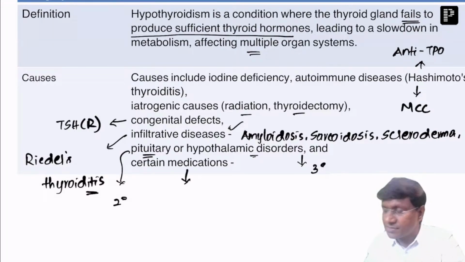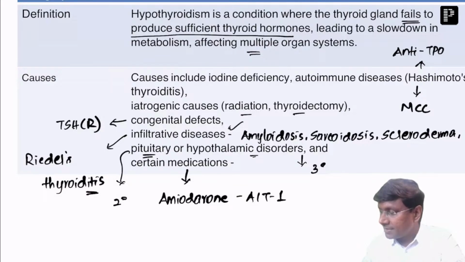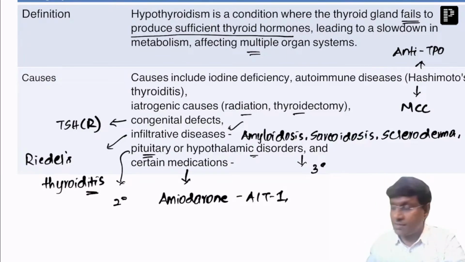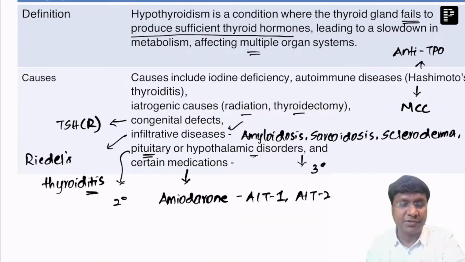Then what are the medications that will be causing hypothyroidism? Number one, amiodarone. This will cause hypothyroidism or hyperthyroidism also. How will it cause hyperthyroidism? Amiodarone contains iodine, so it is iodine-induced hyperthyroidism, which is the Jod-Basedow phenomenon that you see in case of amiodarone. That is amiodarone-induced thyroiditis type 1, AIT1. Whereas amiodarone-induced thyroiditis type 2 is your hypothyroidism.